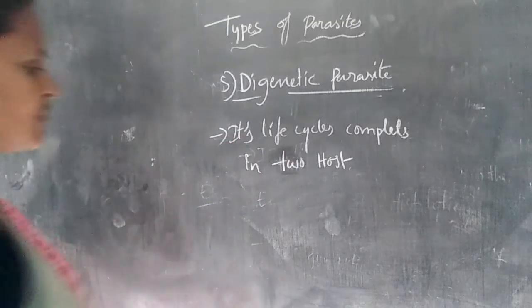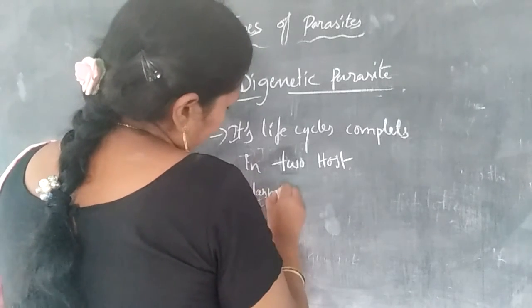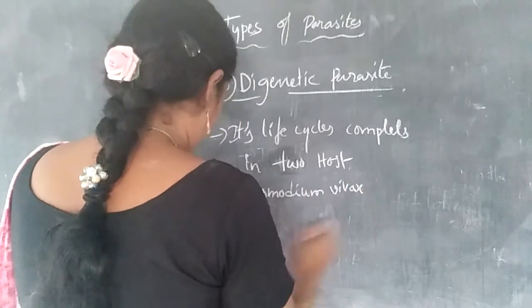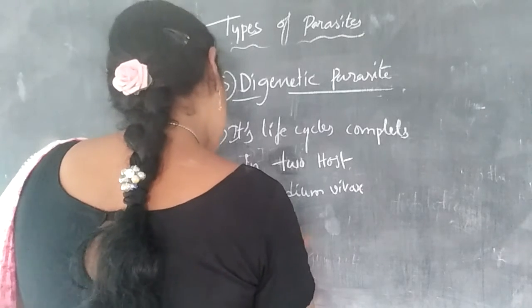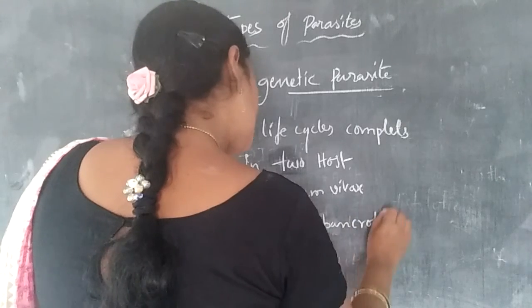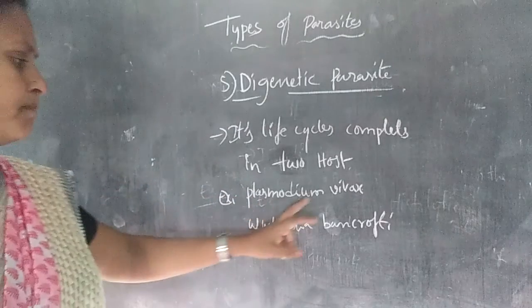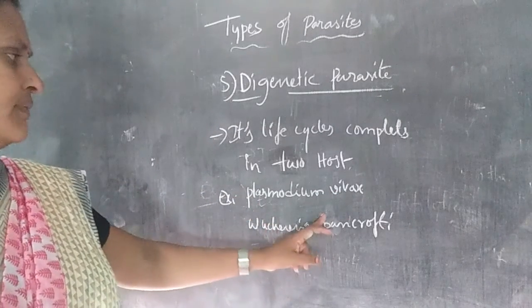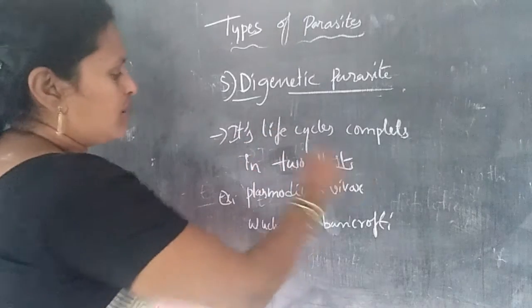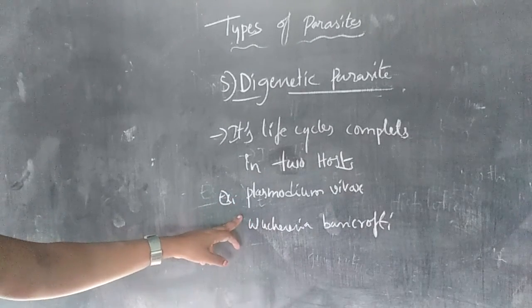Examples are Plasmodium vivax and Wuchereria bancrofti.